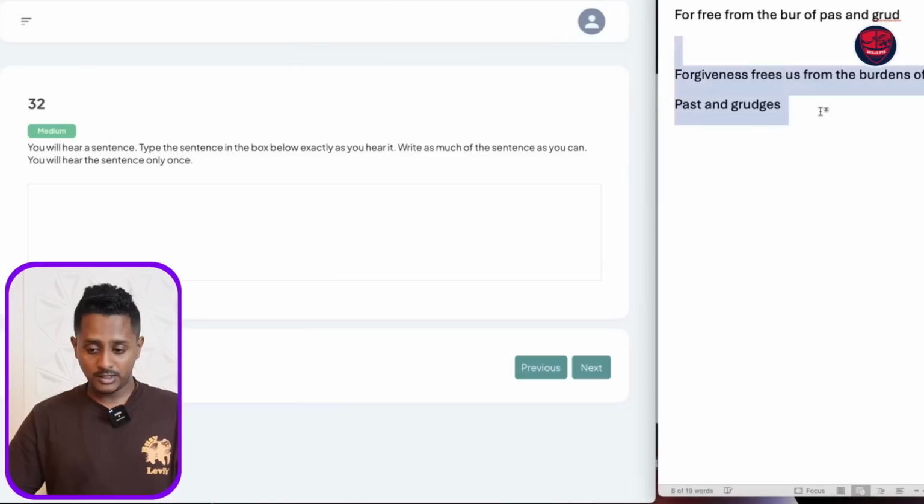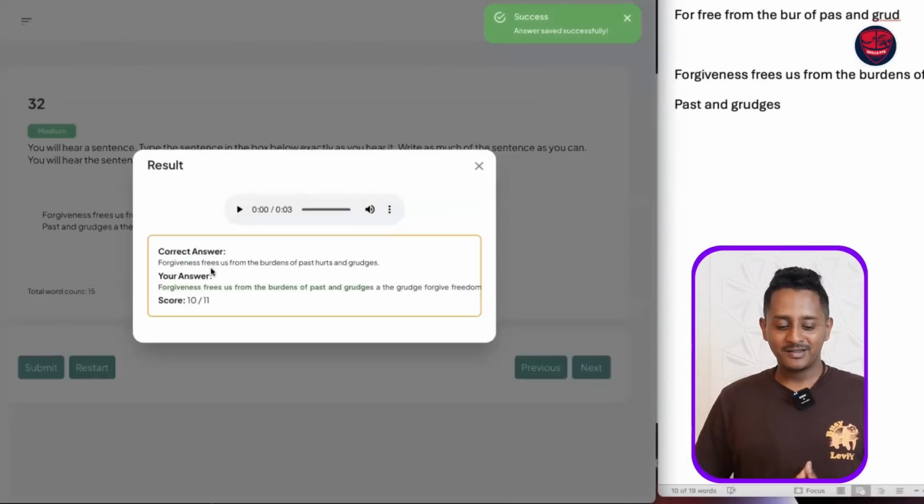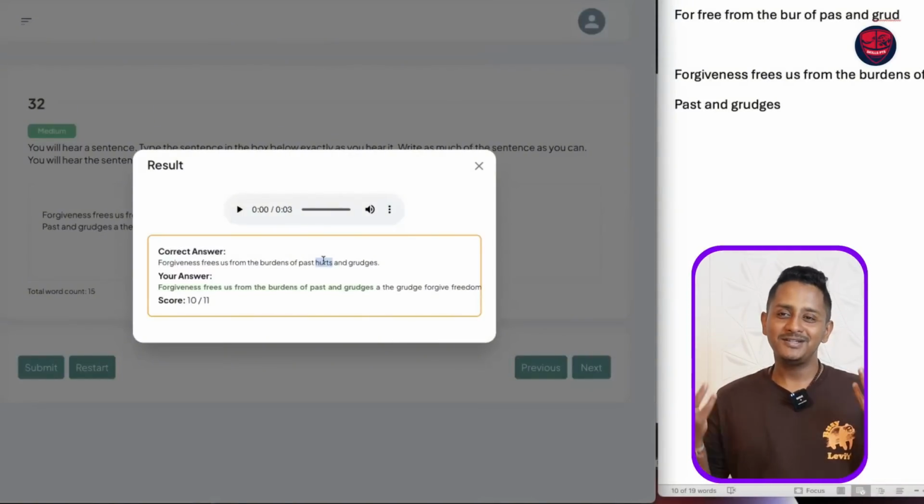One word I was not able to get, so this is what my answer looks like. Forgiveness frees us from the burdens of past and grudges. Let's submit and see how much marks do I get. 1 mark I've lost. Forgiveness frees us from the burdens of past and grudges. Past hurts and grudges. When you forgive someone, you're gonna forget all those past grudges and hurts.